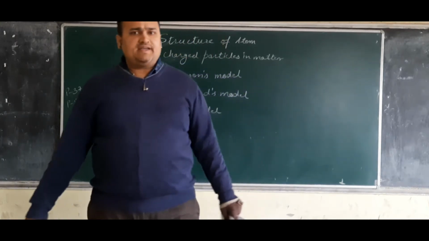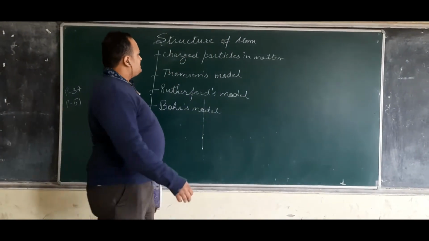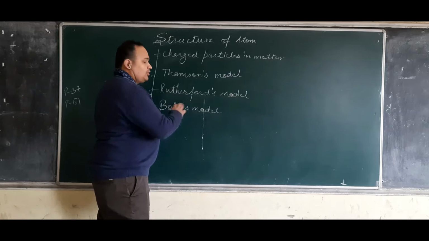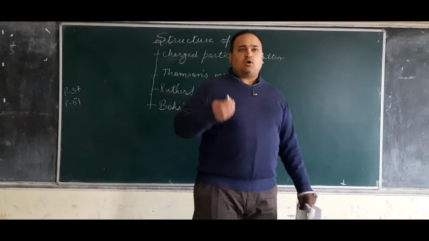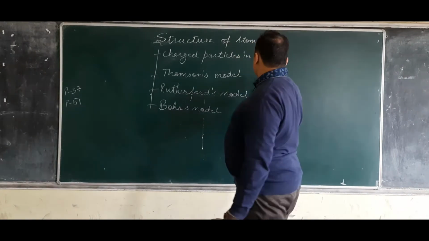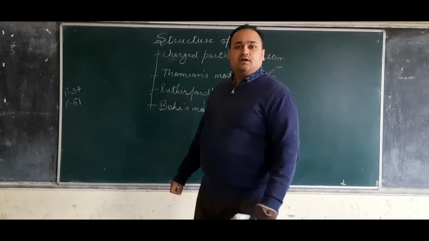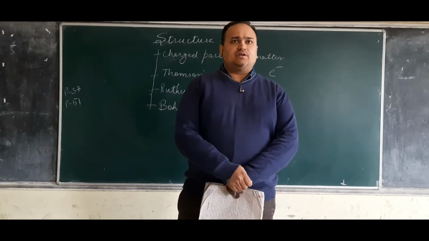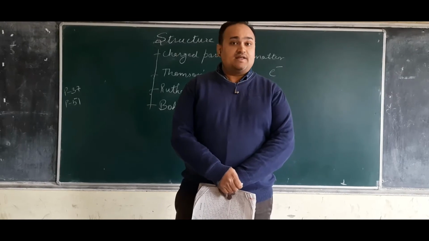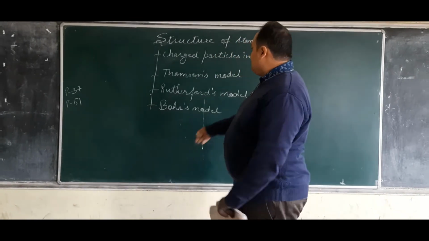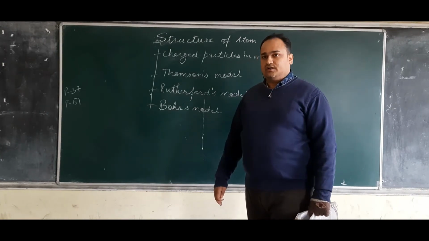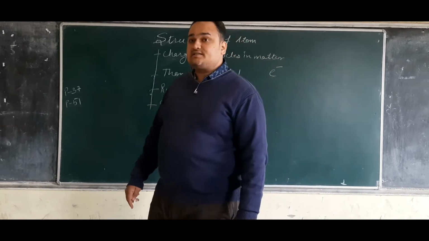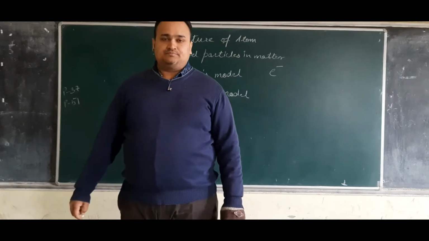Regarding structure of atom, we already had a discussion on a few topics: charged particles in atom, Thomson's model, Rutherford's model, Bohr's model. Through these models, what we came to know is that there is something known as electrons, which is present inside the atom. Previously, because of Dalton's theory, it was believed that atom is the smallest particle. But because of these theories, we came to the conclusion that electrons are the smallest particles. There is something which is even smaller than atom.